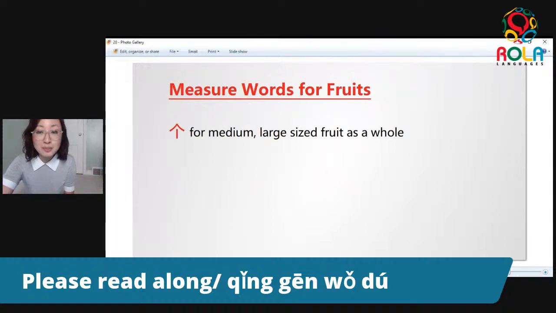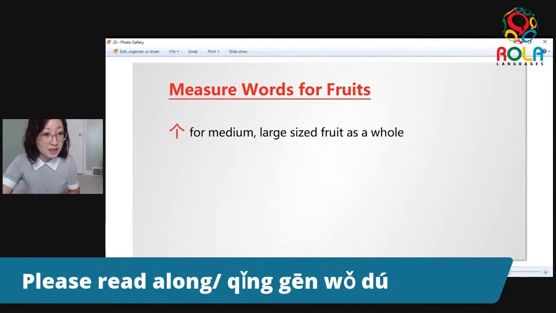A few examples come to mind. First, say a pineapple. I would consider that a medium or semi-large sized fruit. A pineapple, we can say 一个菠萝 or 一个凤梨. And then if you want it to be even bigger, 一个西瓜, one watermelon.